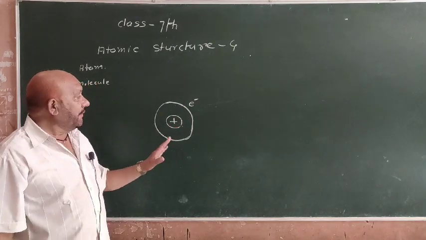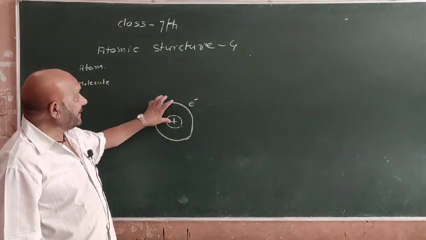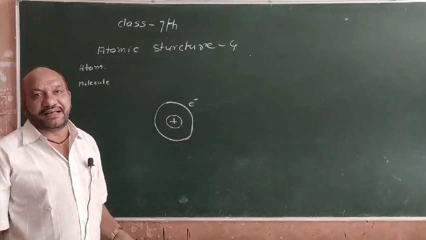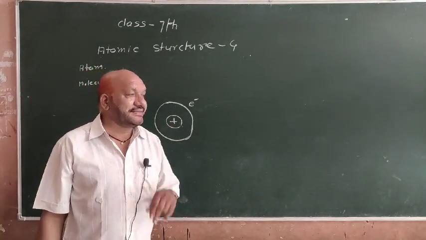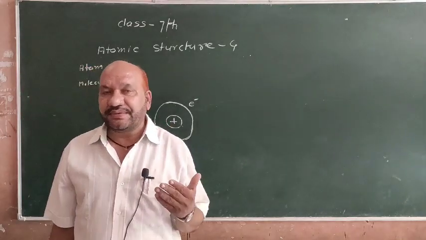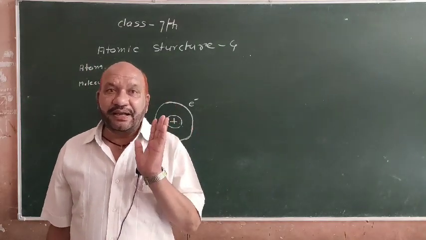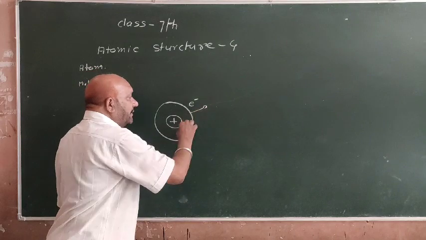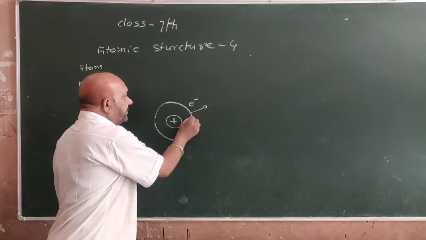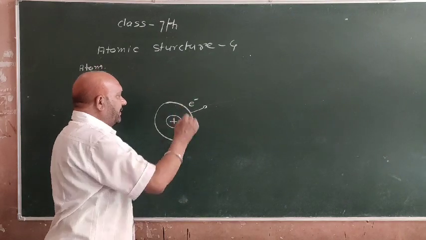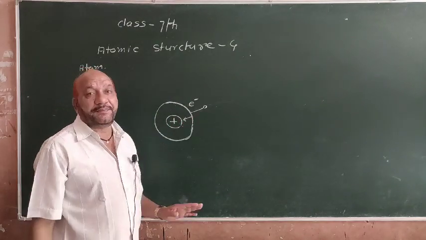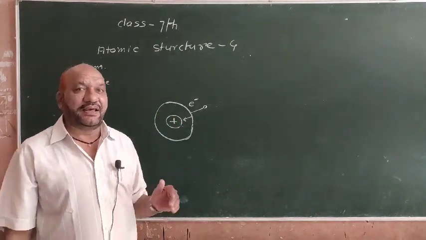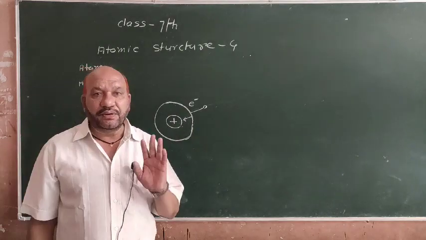That is because when the electron revolves around the nucleus, two forces are produced: centripetal force and centrifugal force. One force is outward and one force is inward. The two forces are equal but opposite in direction. In this way, the electron does not fall into the nucleus.